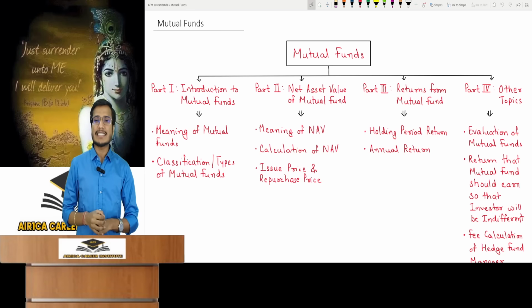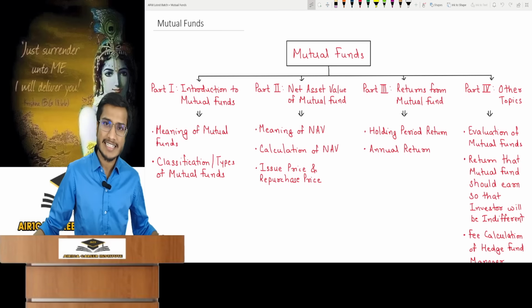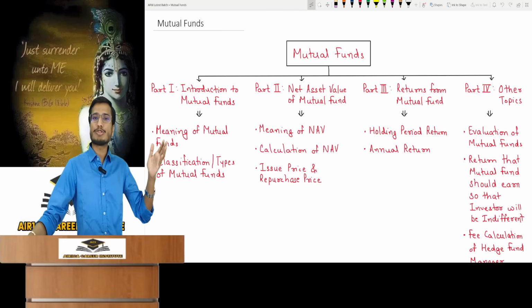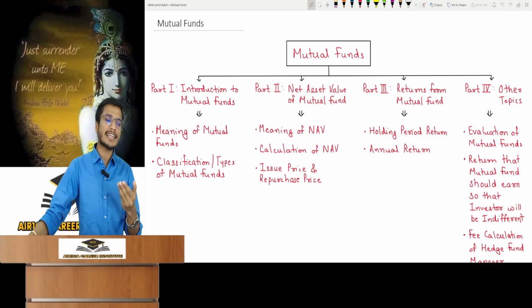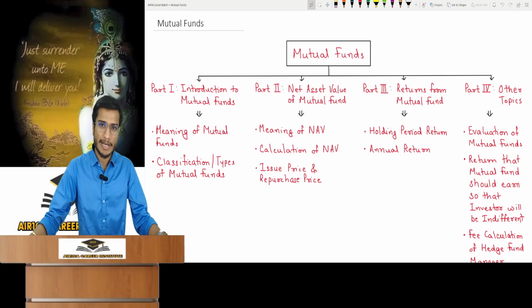Apart from this, when we started and thoroughly studied this chapter in class, we covered it in a total of 4 distinct parts. The first part was introduction to mutual funds, the second net asset value, the third returns from mutual funds, and the fourth other topics. This chapter contained 10 topics, completing the chapter.